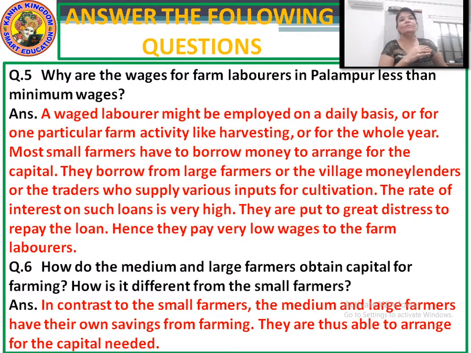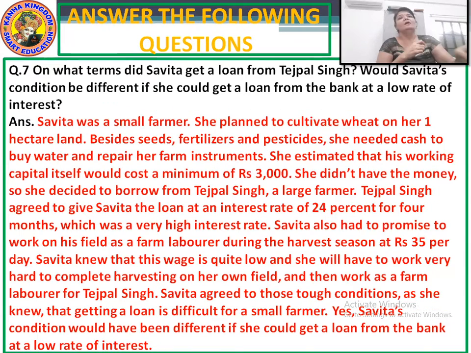Okay. Now moving to question number 7. Question number 7 is: on what terms did Savita get the loan from Tejpal? Would Savita's condition be different if she could get a loan from the bank at a low rate of interest? While explaining the chapter, I had told you a story about Savita.